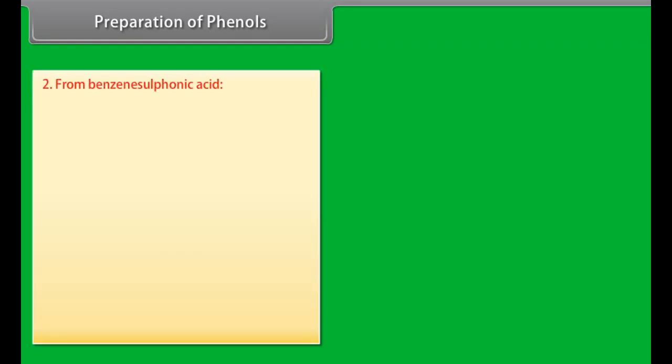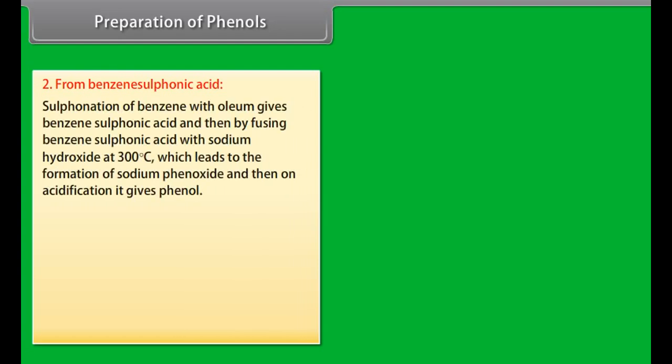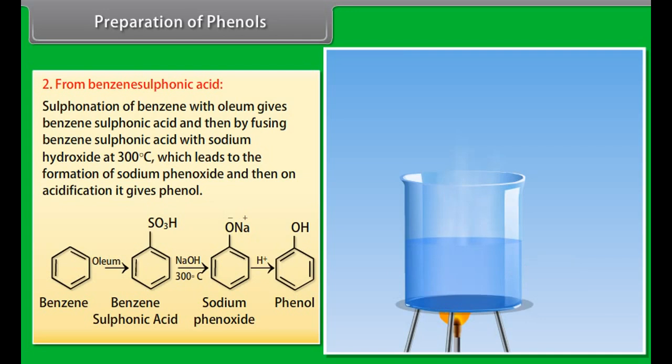From benzene sulfonic acid. Sulfonation of benzene with oleum gives benzene sulfonic acid, and then fusing benzene sulfonic acid with sodium hydroxide at 300 degrees Celsius leads to the formation of sodium phenoxide, and then on acidification it gives phenol. Benzene is sulfonated using oleum and it forms benzene sulfonic acid, and then on heating the solution with sodium hydroxide it forms sodium phenoxide. On acidification of the solution it results in phenol.